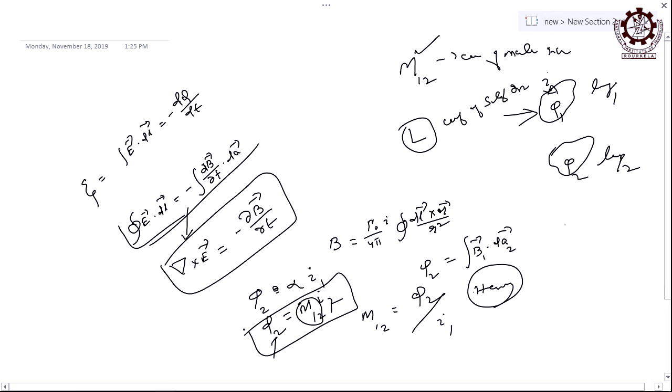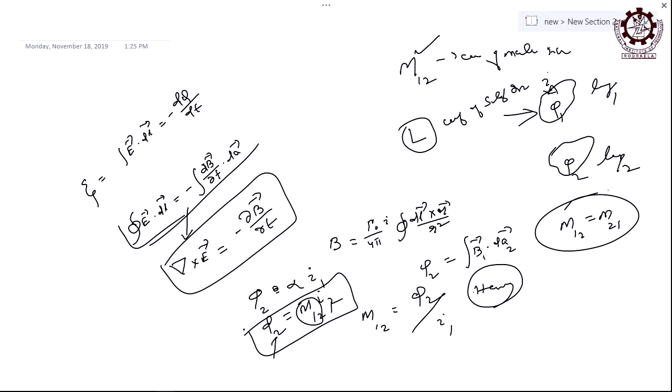You can verify that M 1 2 is the same as M 2 1, whether it is because of 1 with 2 or 2 with 1, both are equal. So the coefficient of mutual induction is the same for both coils. If you take two coils, it does not matter which one you change; M 1 2 is the same as M 2 1.